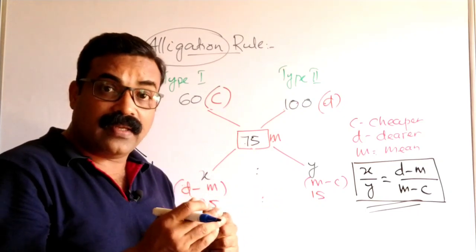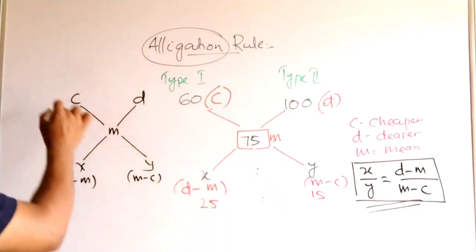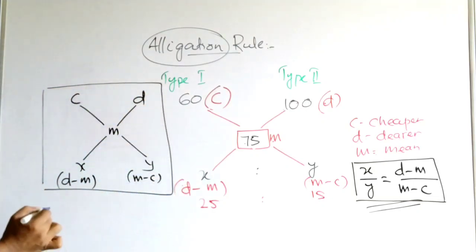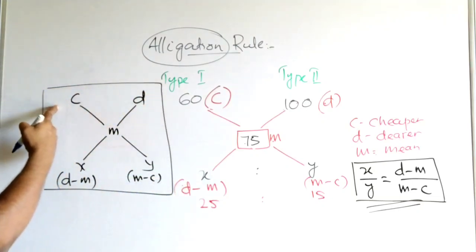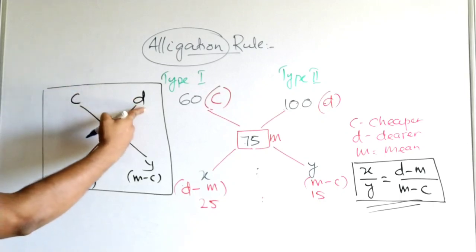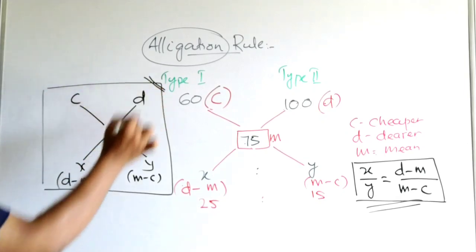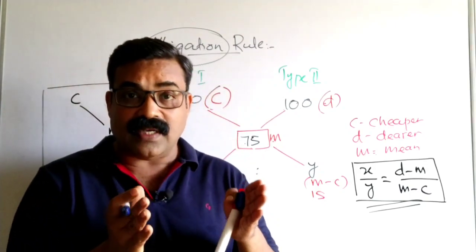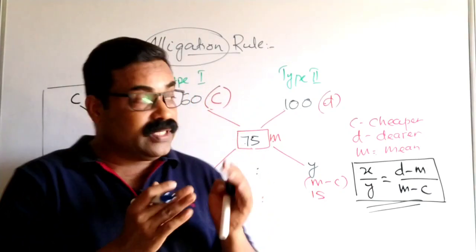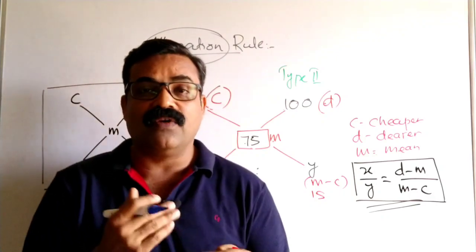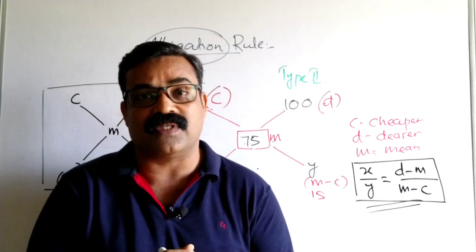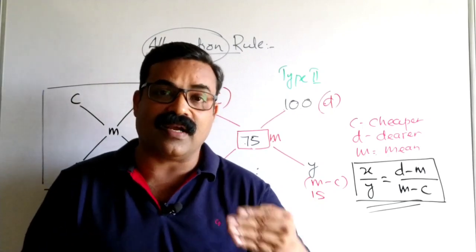And the second important thing, whenever you write this, remember this picture in your mind. And always write the cheaper value on the left hand side and the dearer value on the right hand side. Remember this in your mind and you can crack almost every question from the part alligation and mixture. So this is the basic rule based on which we have different types of questions, type 1, type 2, type 3, type 4, which we will be completing in the coming videos.